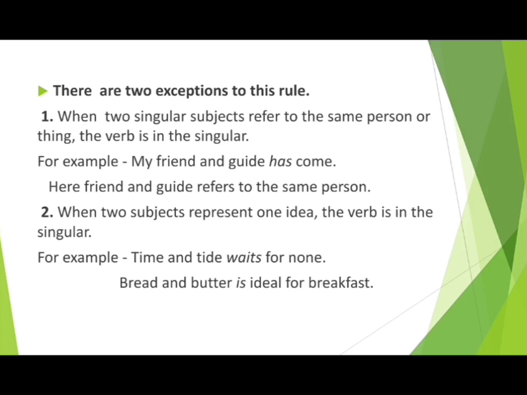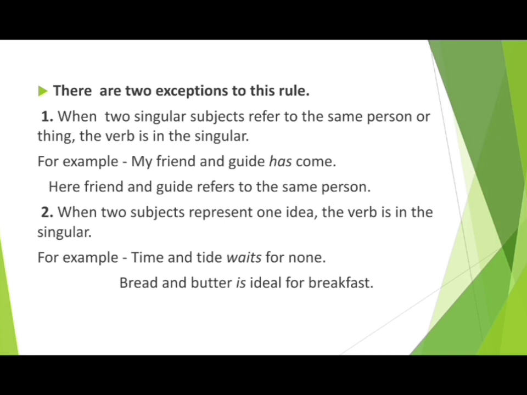Has is my singular. Now why have I used has here? Because here friend and guide refers to the same person. That means my friend is my friend also and my friend is my guide also. That is, my friend and guide is referring to the same person. So that is why we are using a singular verb here. My friend and guide has come, H-A-S, has come.